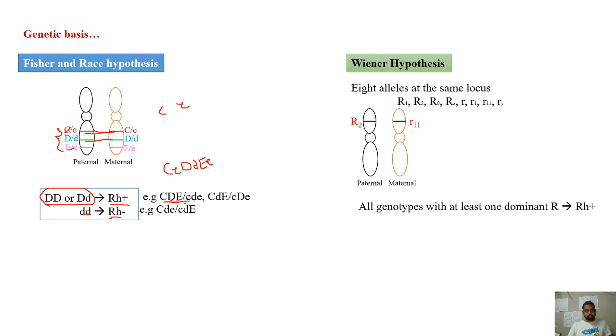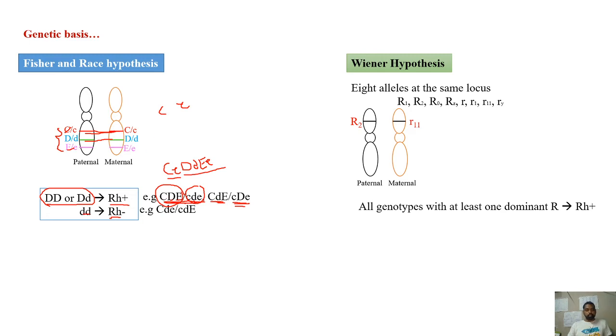The meaning of this representation is that these 3 alleles are present on one chromosome, and these 3 alleles are present on the other chromosome. So when you write the genotype like this, the meaning is these 3 are present on one chromosome in the homologous chromosome pair, and these 3 on the other chromosome of the same homologous chromosome pair.